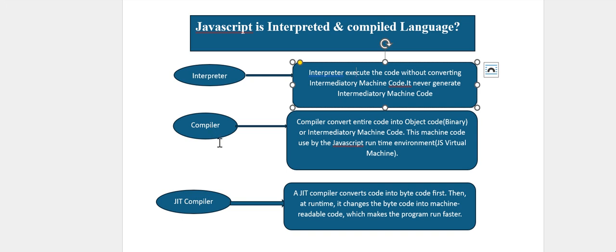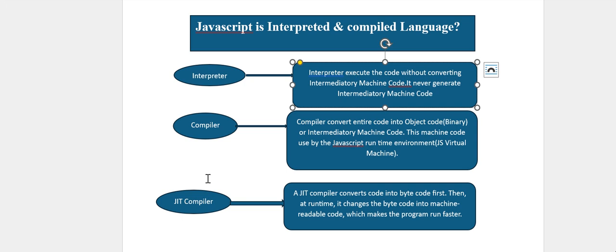Initially, JIT was not developed, and only the interpreter was used. We wrote the code, the interpreter generated the bytecode, and that bytecode was executed by the virtual machine. That process might take more time, so to improve the speed, Google developed the JIT compiler.